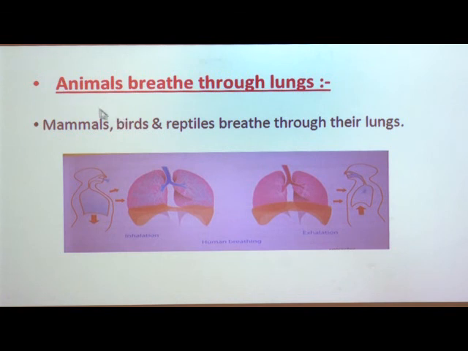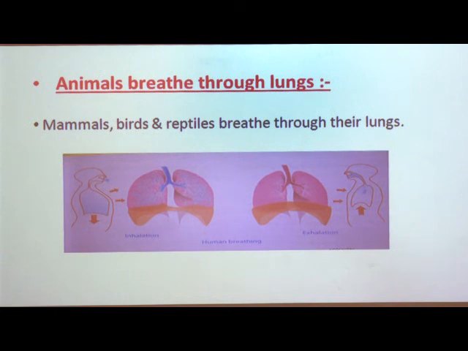First of all, we have to see the animals which breathe through lungs. As you know, animals like mammals, what are mammals? Mammals are the animals who give birth to babies and feed their babies on their own milk.